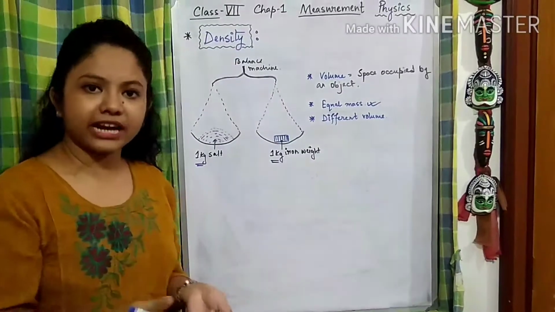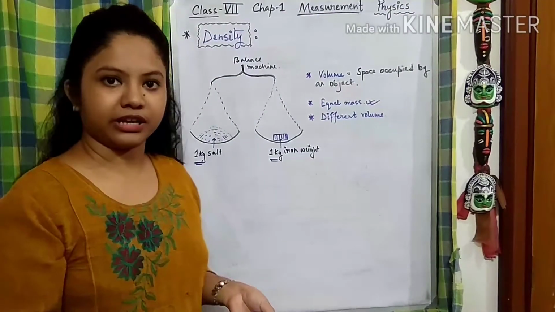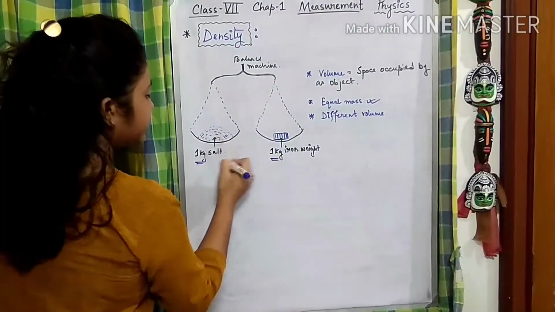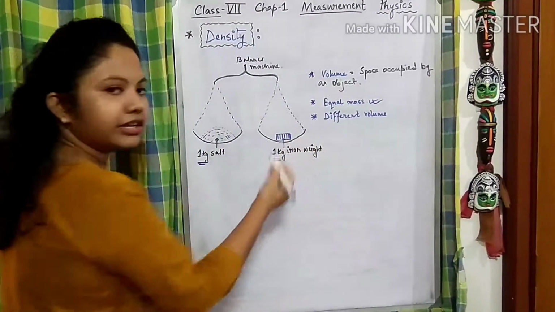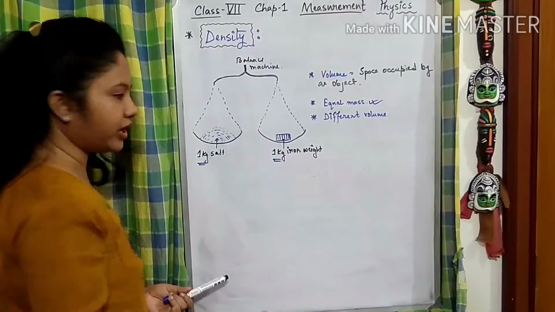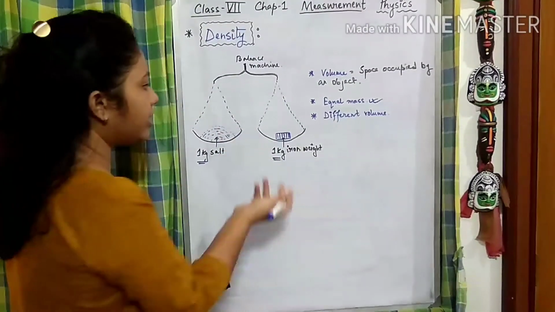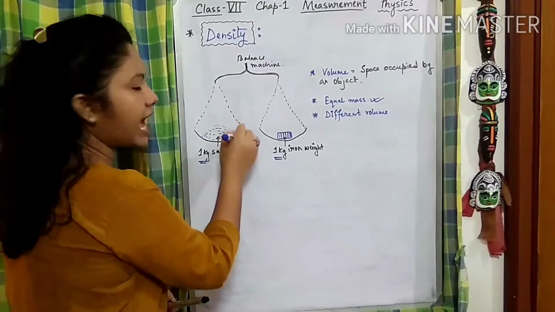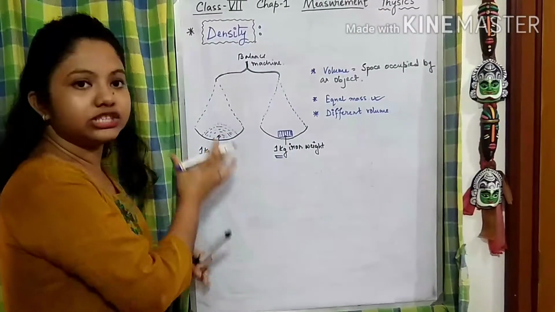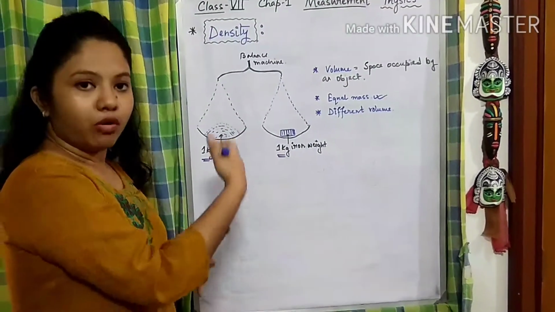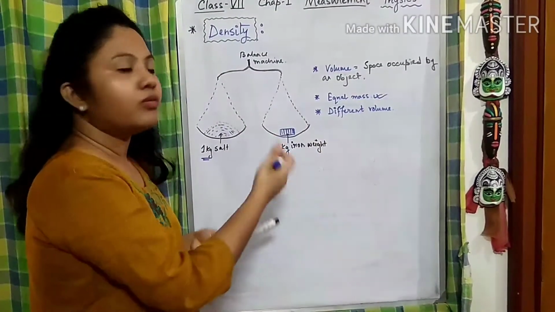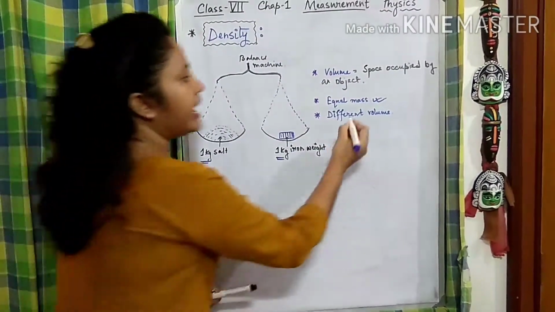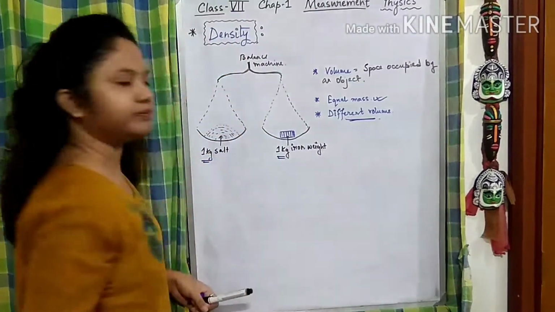But in a practical sense, this is not happening. As you can see, the salt is occupying more space than the iron weight, right? So we are watching that 1 kg of salt is occupying more space than 1 kg of iron weight. Why is this happening? They are having different volume.